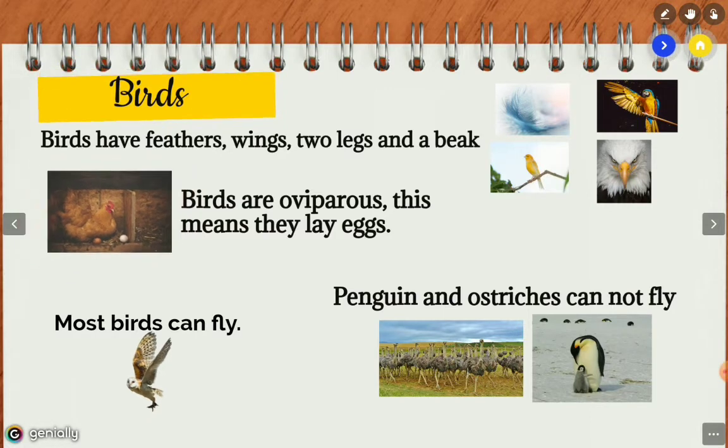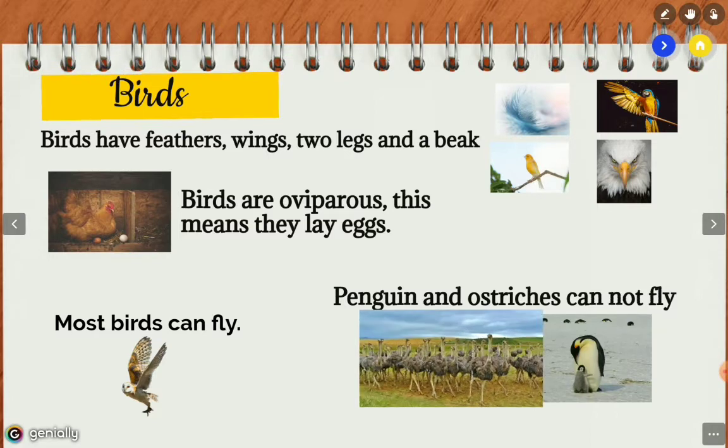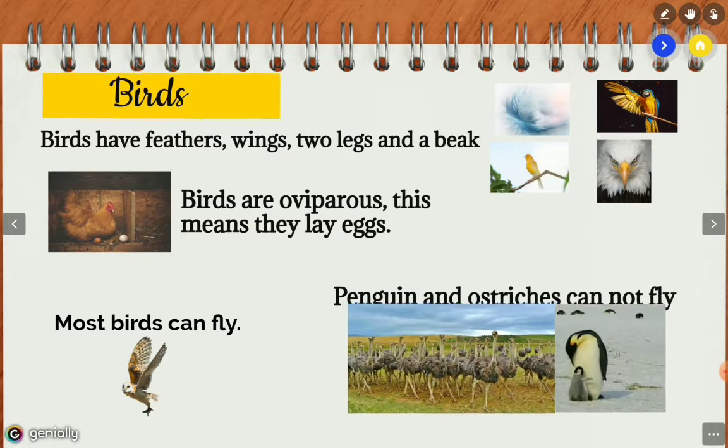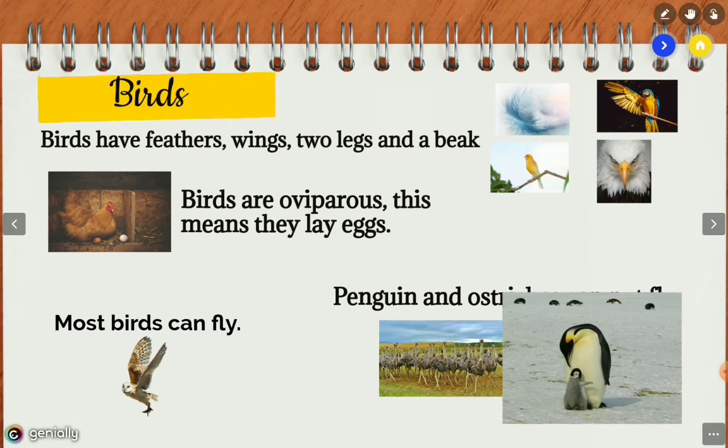Most birds can fly. But there are some of them that cannot fly. Do you remember? Ostriches, very good, and penguins, they cannot fly. They are birds, but they cannot fly. Okay, so remember, birds have feathers, wings, 2 legs, and a beak.